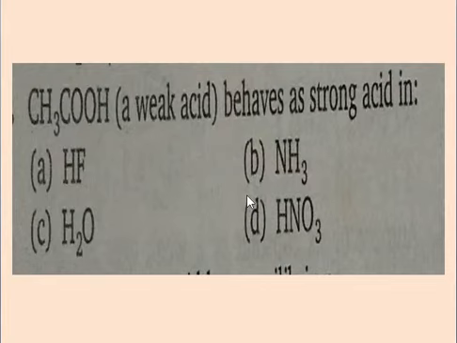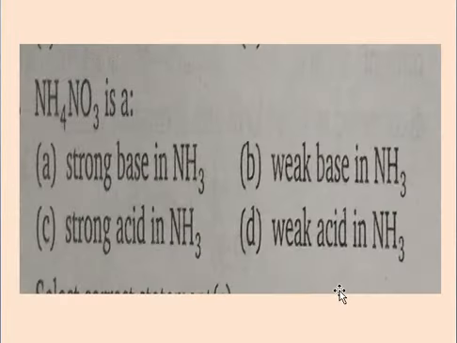Next, NH4NO3 is a, there are four options. First is a strong base in NH3, B, weak base in NH3, C, strong acid in NH3, and D, weak acid in NH3. Ammonium nitrate dissociates to form NH4 plus and NO3 minus, and these conditions are favored in inorganic chemicals, and inorganic chemicals here means ammonia. All four options contain ammonia.